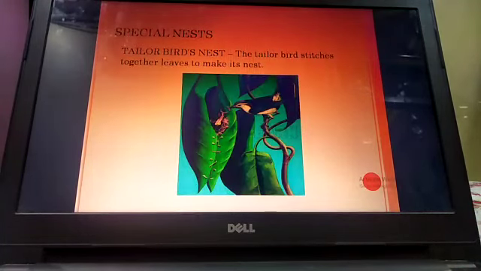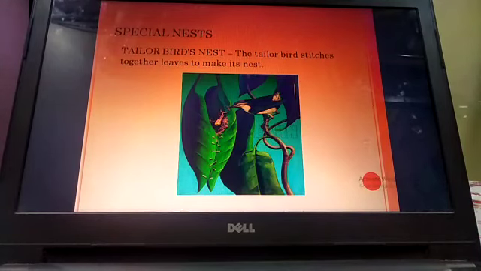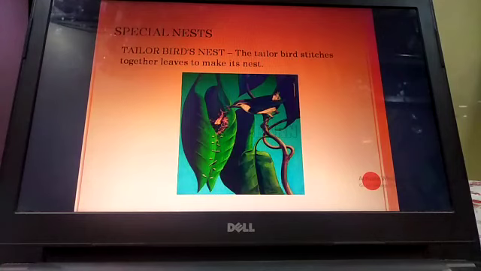Now coming to the special types of nests. The first one is the tailor bird's nest. You can see the nest in the picture. This is a special kind of nest. The tailor bird stitches together the leaves to make its nest. As the name only tells you, tailor bird, like the tailor stitches our clothes. In the same way, this tailor bird stitches the leaves together to make its nest.